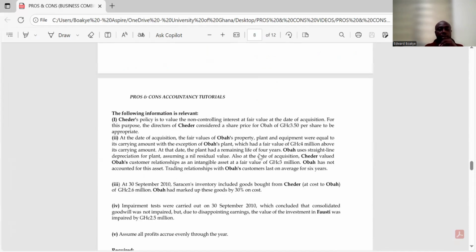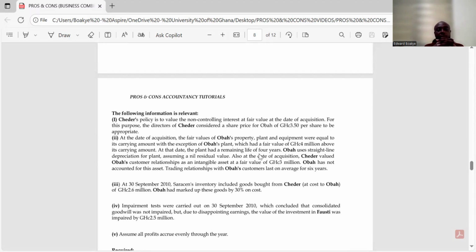They said Cheddar's policy is to value the non-controlling interest at fair value at the date of acquisition. For this purpose, the directors of Cheddar considered a share price for Ober of 3.5 per share to be appropriate. So here they are talking about the acquisition and also the consideration. So that's not a focus for now.